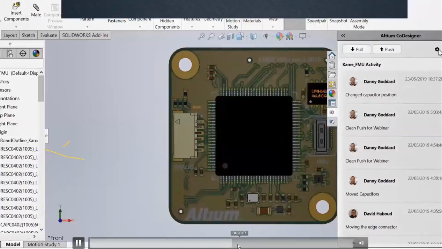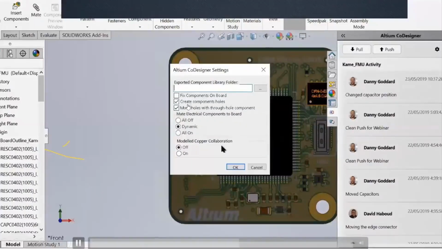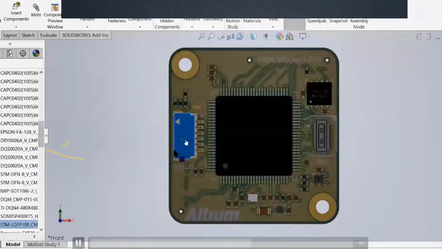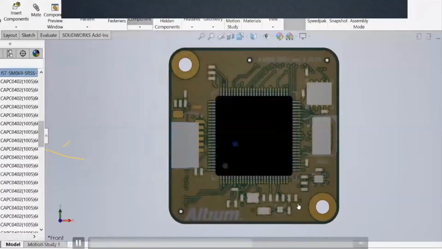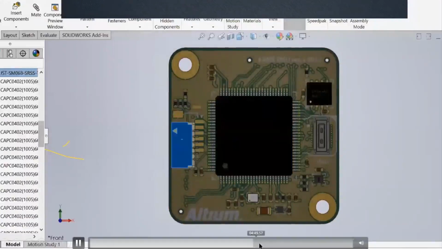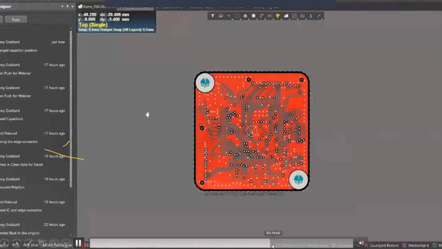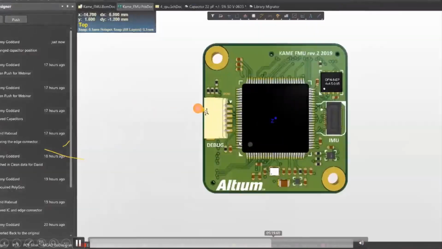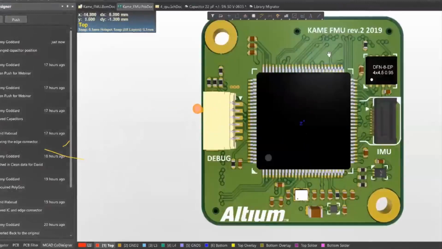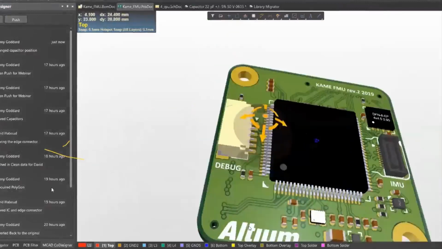Suppose an electrical engineer can fix the component on board, create component holes. You can move the holes, the mounting hole locations, we have those options. Suppose he moved the component for some changes, the electrical engineer is just changing it and pushing the changes to the mechanical PCB design engineer. Now again here we can preview the changes.